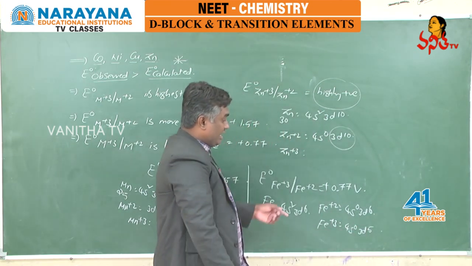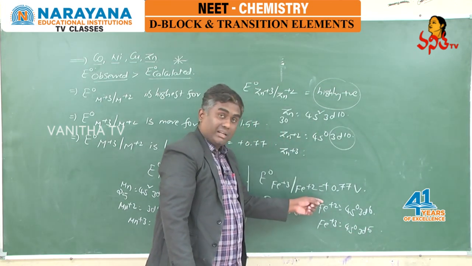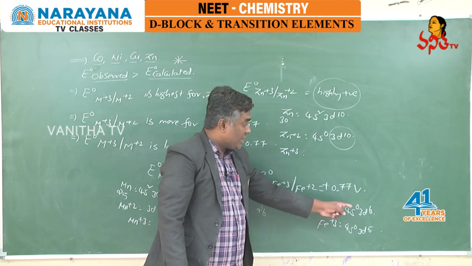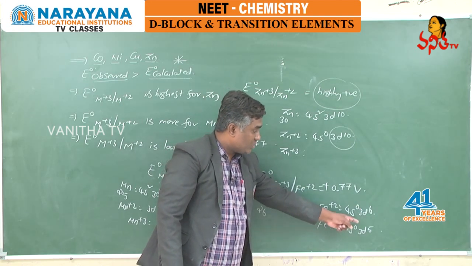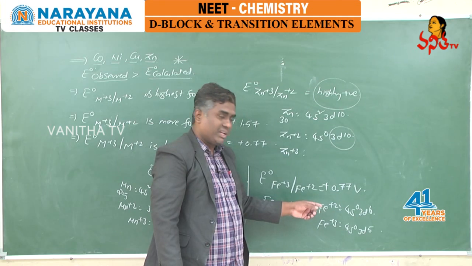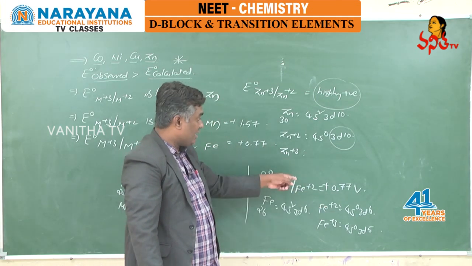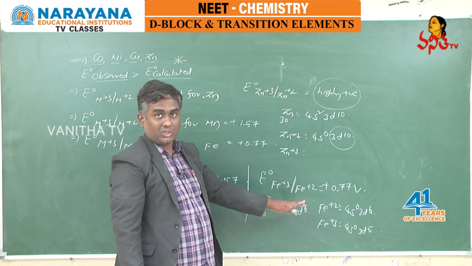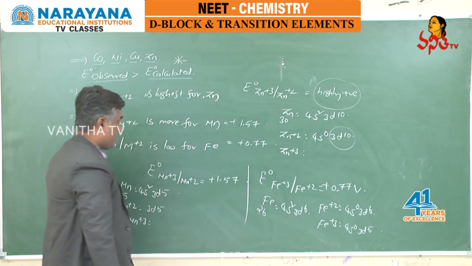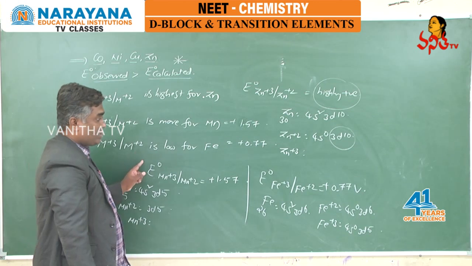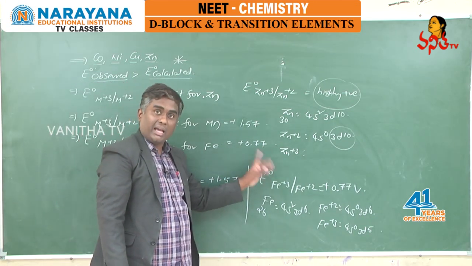See, students, it is very easy to convert iron plus 2 into iron plus 3 because the less stable d6 is converted to the more stable d5. So we need less ionization enthalpy. When ionization enthalpy is less, the E naught value is also less because delta H total is less. That is the reason why E naught of manganese is more positive when compared with E naught of iron.